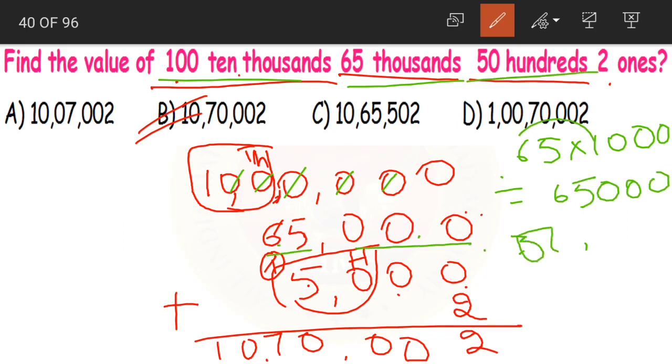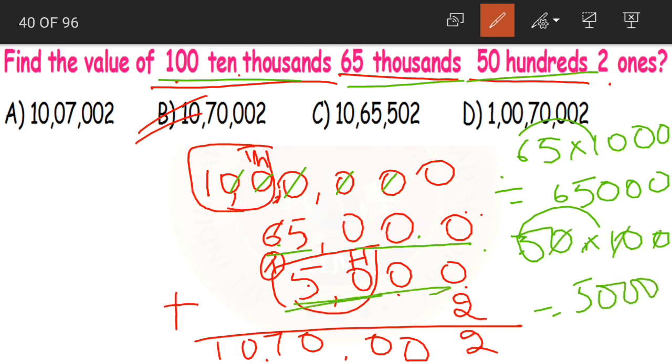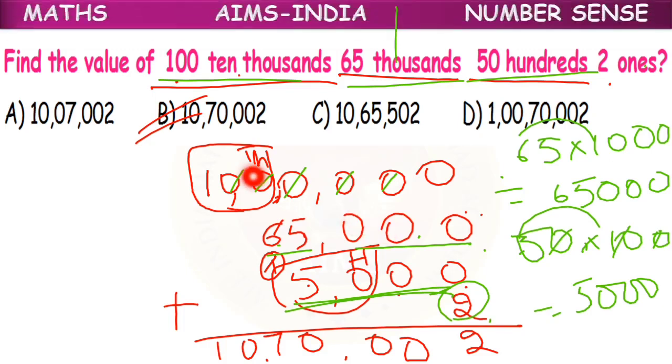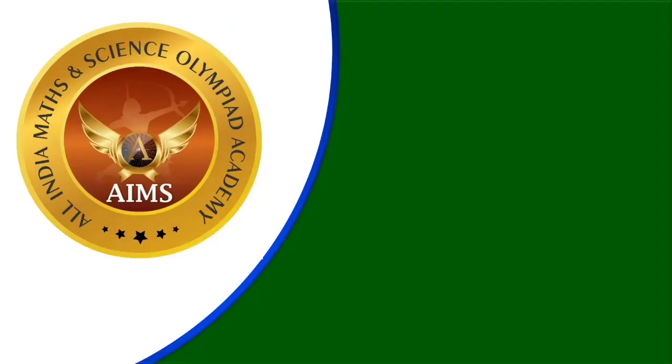Now 50 hundreds. 50 into 100. 5 ones are 5, then 1, 2, 3 zeros. So 5000, that is what we have written here, and lastly 2. So after writing all the values, we added up and we got 10,70,002 as our answer. Clear, children? So that is all for today.